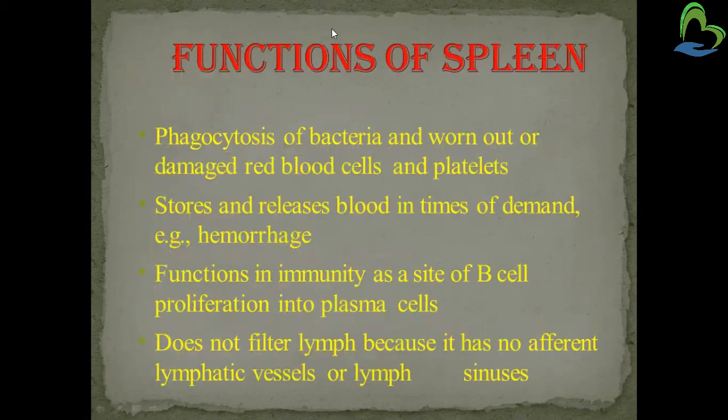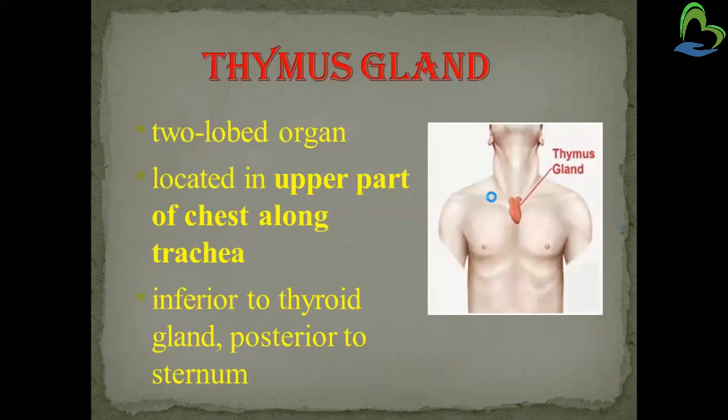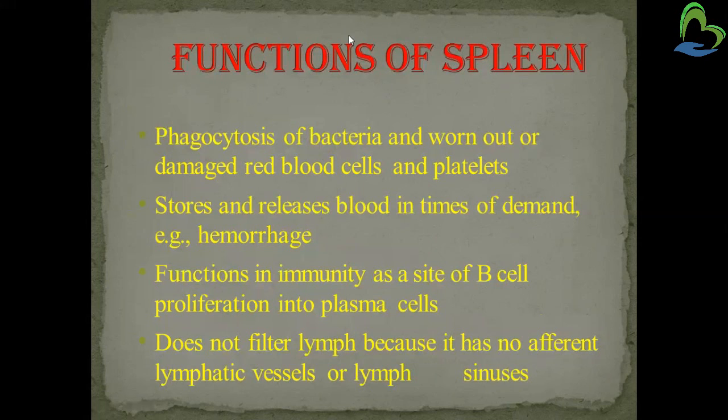Now, what is the function of the spleen? The main function is phagocytosis of bacteria, that means engulfing the bacteria, and breaking down old or damaged red blood cells and platelets. It also helps in the storage and release of blood in times of demand. For example, in hemorrhage or any other critical condition, the spleen releases the blood.